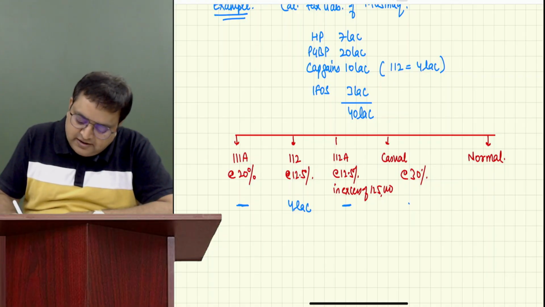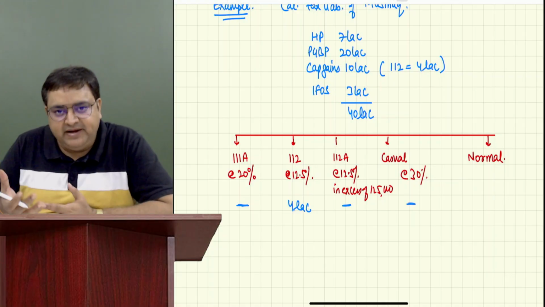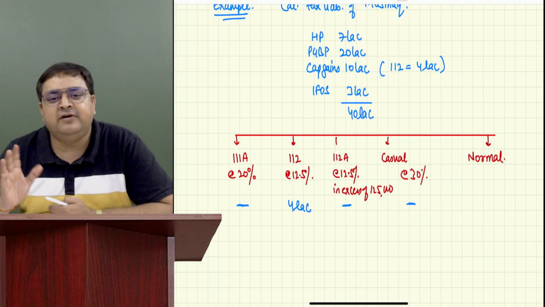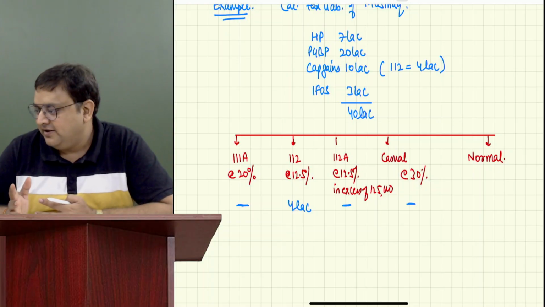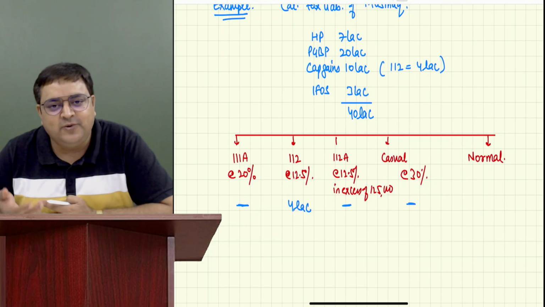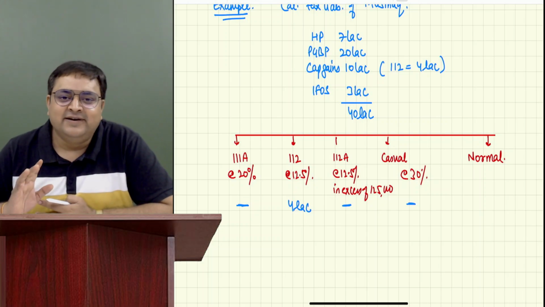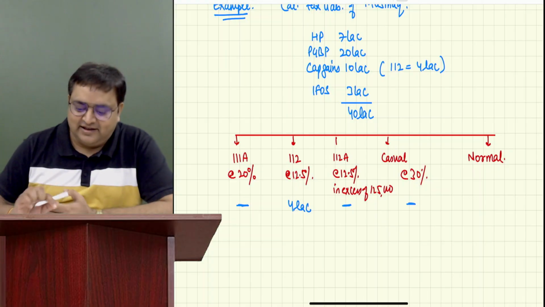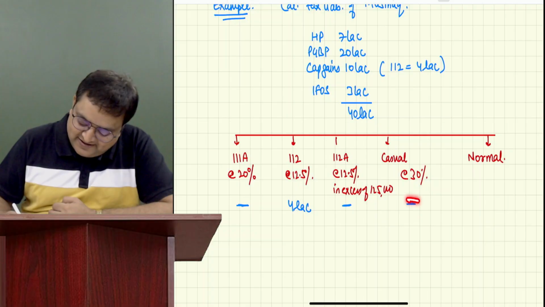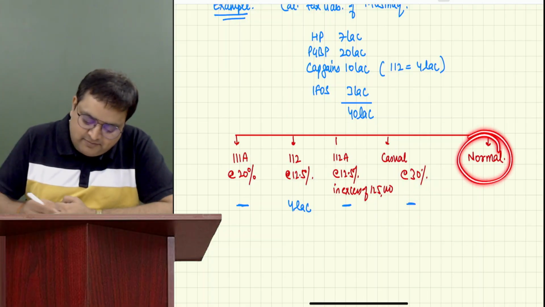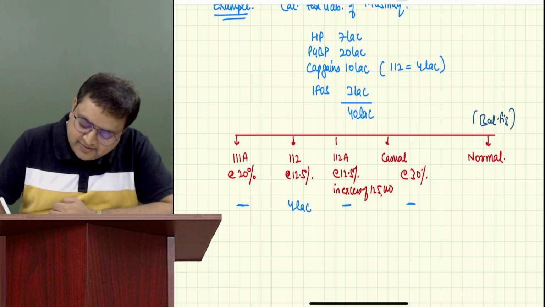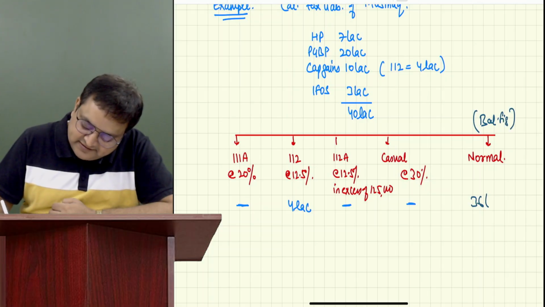How much is casual income? No, he does not have any cash. Is it mandatory that every year you will earn lottery? Guys, in my lifetime, I have never actually won any lottery. So is it mandatory that every year you will win any lottery, game show, quiz, etc.? In my life, I have never actually won even 1 rupee as a casual income. So my casual income is 0 over here, obviously. And here it is 0. So how much is the normal income? Balancing figure, guys. How much is it? 36 lakh.